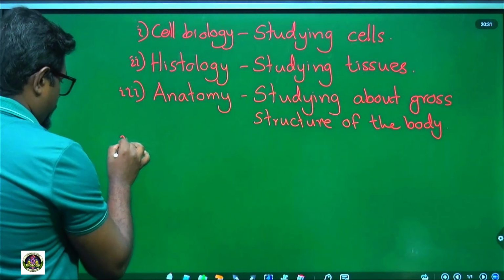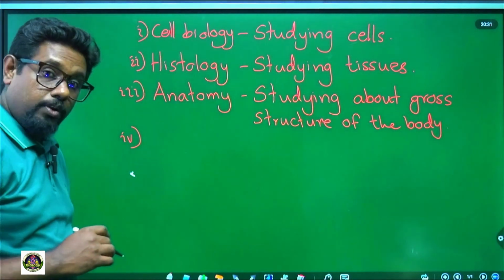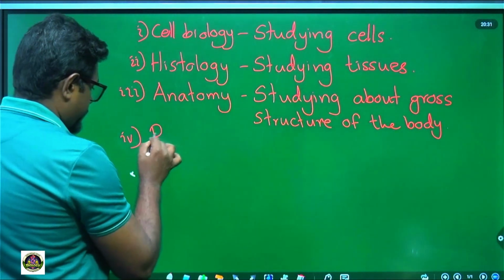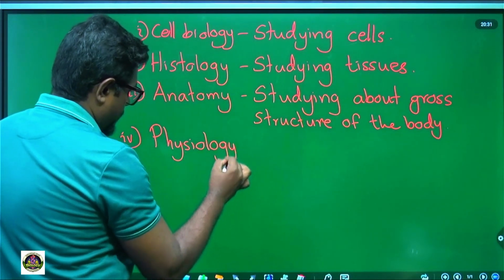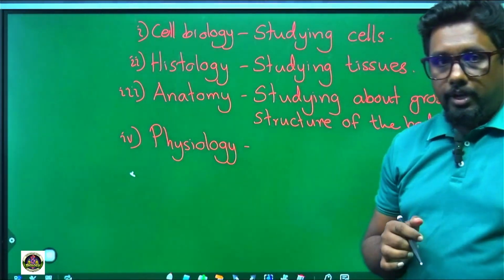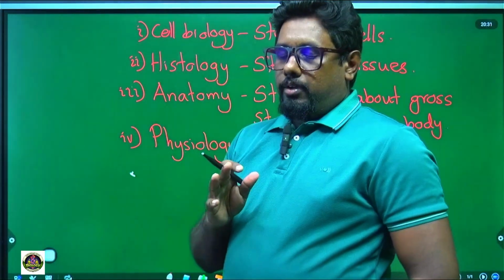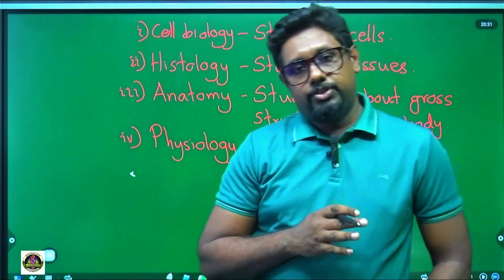Fourth one. What is the fourth one we are going to study? We are going to study physiology. What do you mean by physiology? Organisms are performing various kinds of functions.